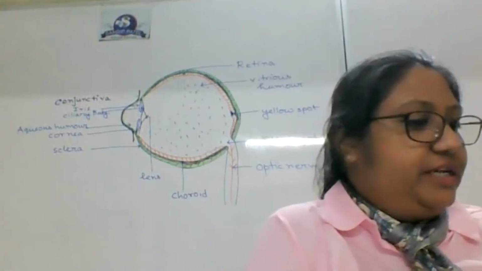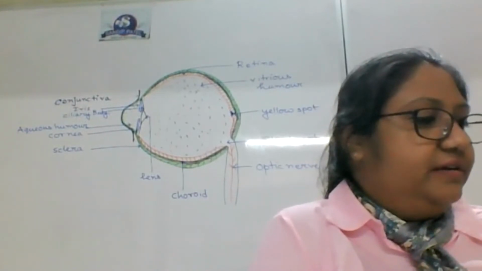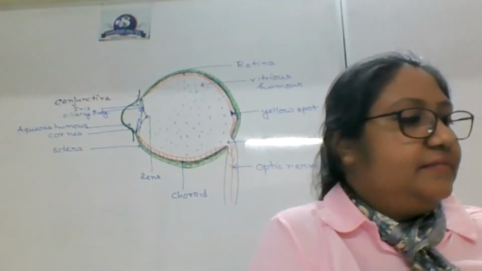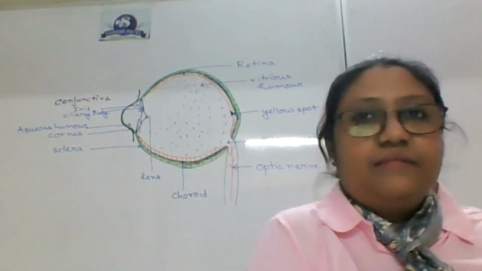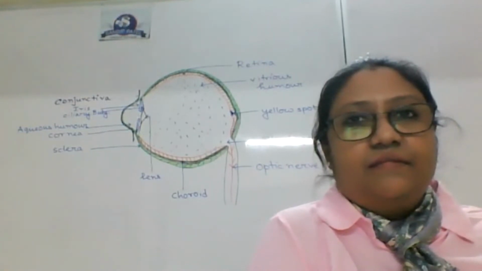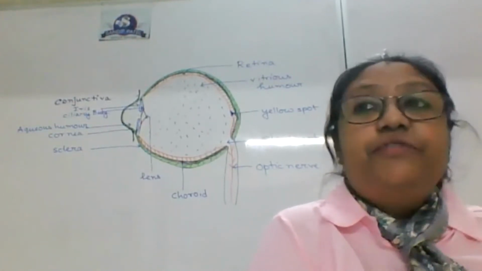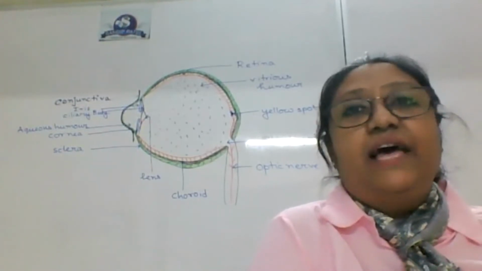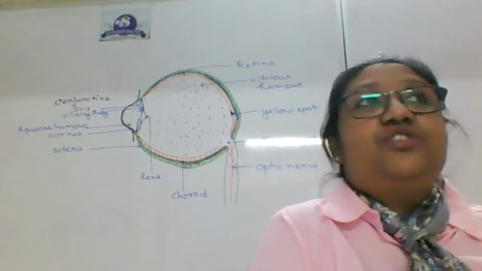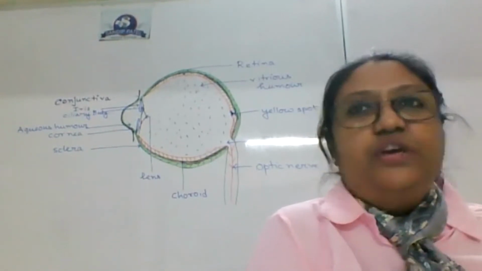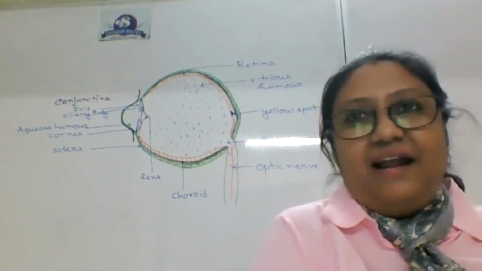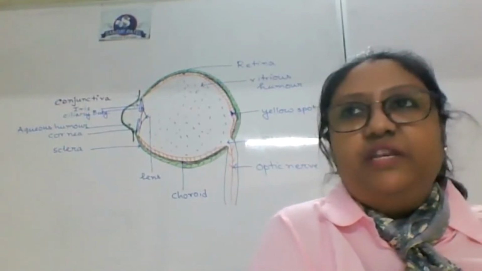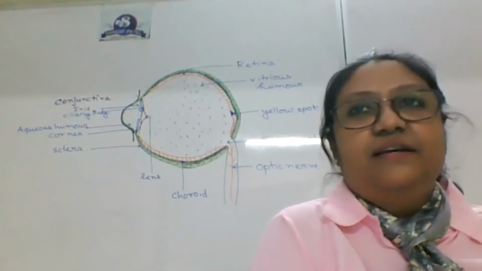What role do you think lymph must play? Obviously in the eye, this part is the most important part because it helps the passage of light to the retina. If there is any damage to this part, light cannot reach the retina. So we need to protect it from infection. That's why it is always moist.